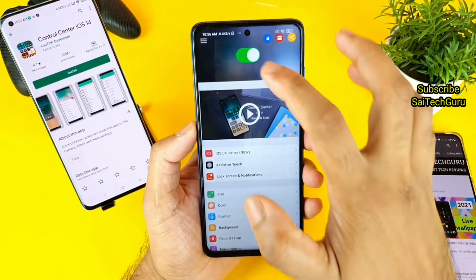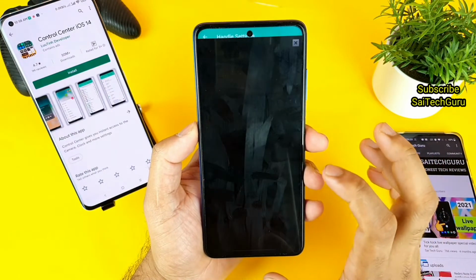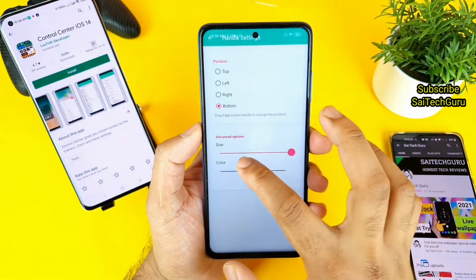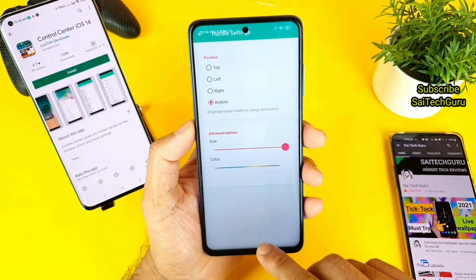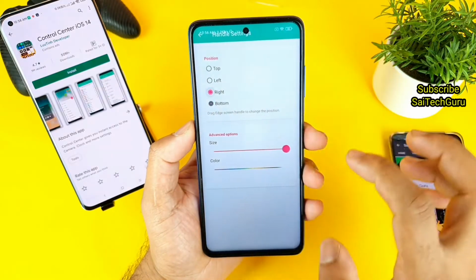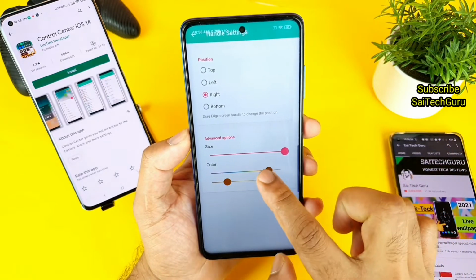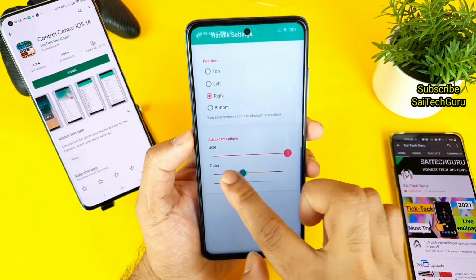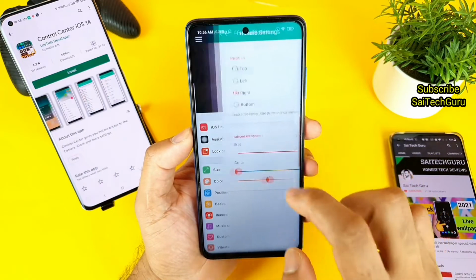There's a lot of customization you can do in this application. Once you enable it and give all the permissions to the app, there is an option to select the size as well, what size you want, as you can see here. You can select the size, and you can move the bar wherever you want the position to sit. So right side or the left side, as you can see the small color which is coming. Let me try to make it a little bit darker.